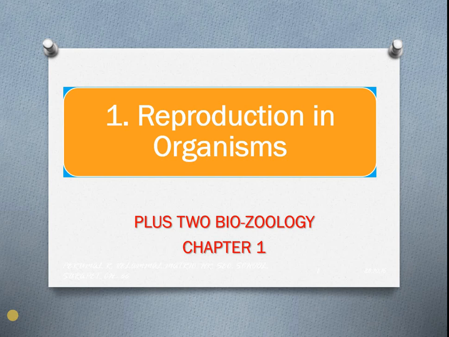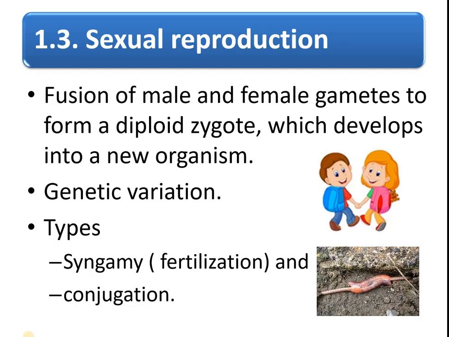Welcome back to the third part of the first lesson, sexual reproduction. Students, before entering into the topic, we must know the basic things. Here, students, you can find male and female of human being, and here earthworm. This is what we call unisexual. This is called bisexual. What is the meaning of unisexual?